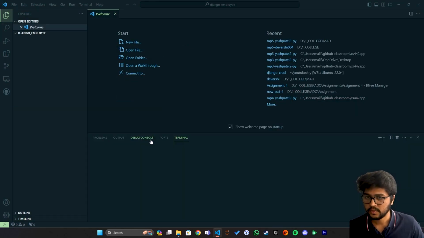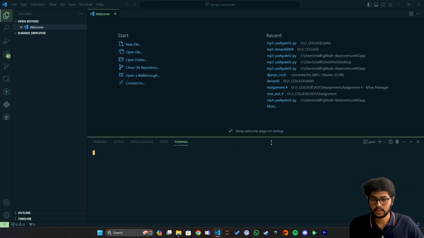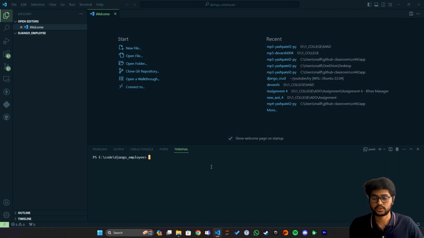Now first we will create a virtual environment, because I don't want to install all the Django packages globally. If we install the package in the virtual environment, then it will be accessible only in the folder where we have created the environment, right?